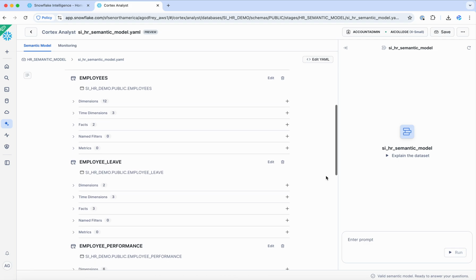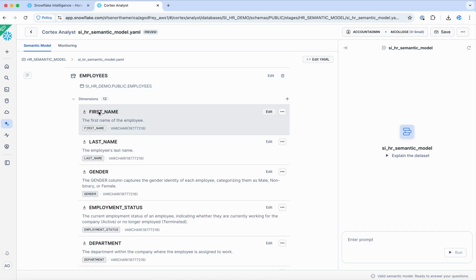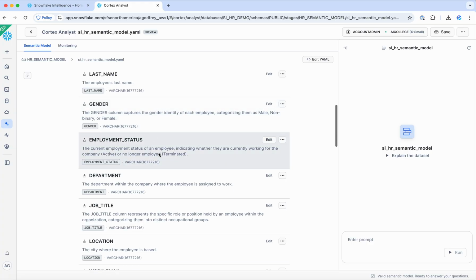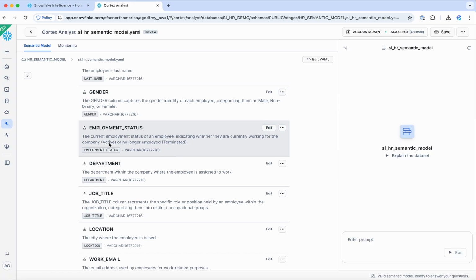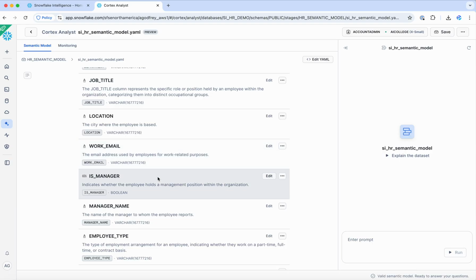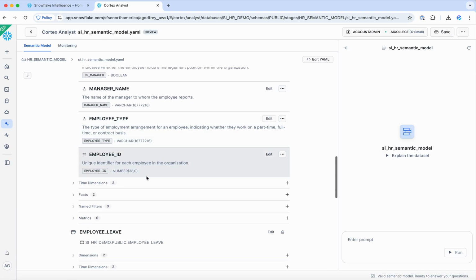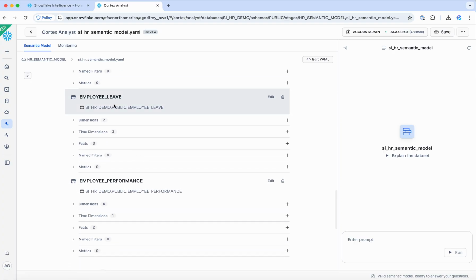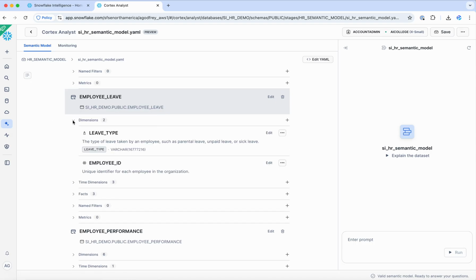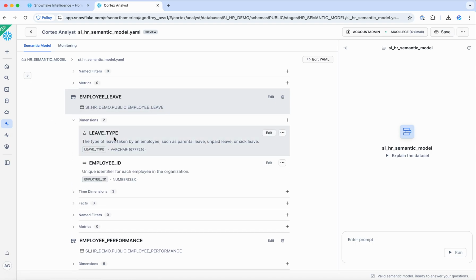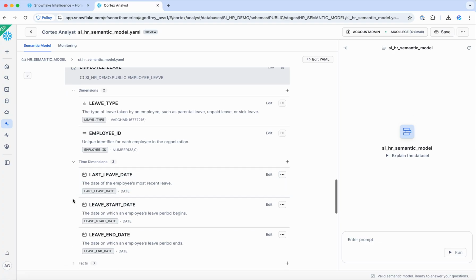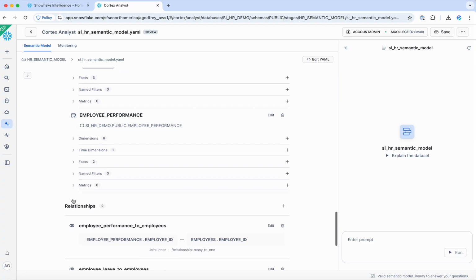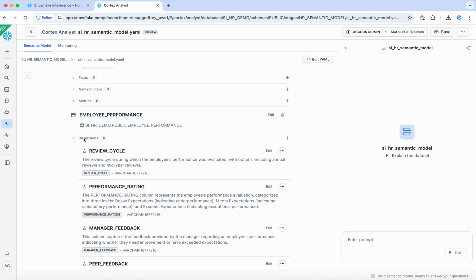So here I have synthetic data for employees. So I have dimensions such as first name, last name, gender, employment status, so whether they're terminated or active, their email, their manager, their employee ID. And then I have an employee leave table that tracks what type of leave the employee is taking, as well as the leave start date and end date. And then I have an employee performance table that tracks all of the performance reviews for a given employee.